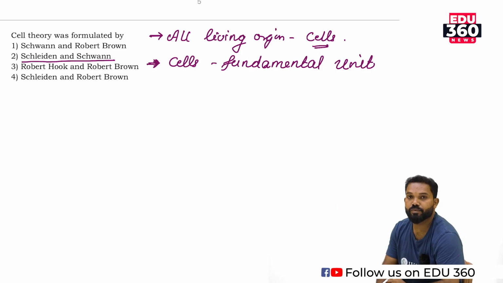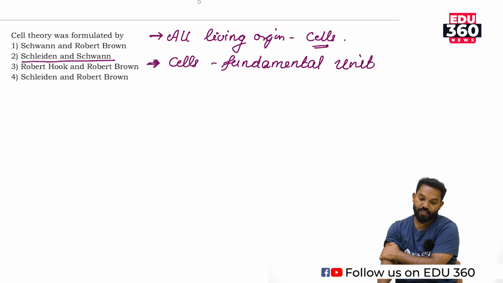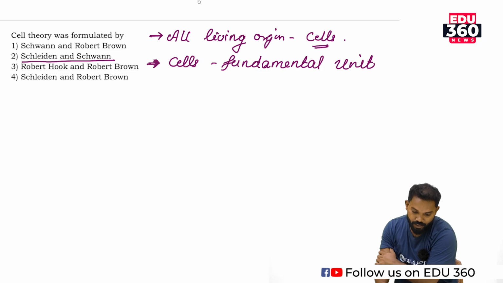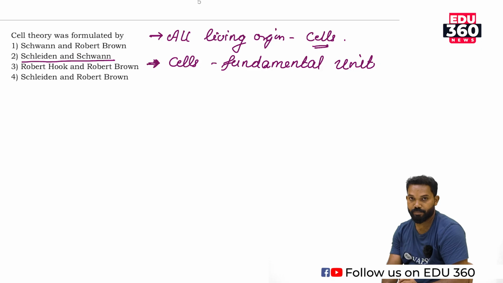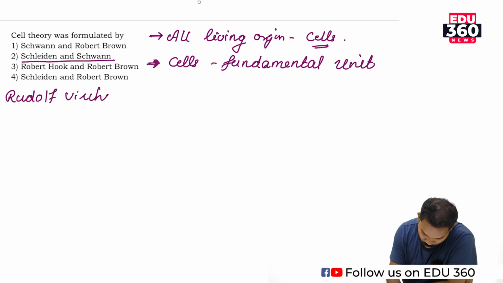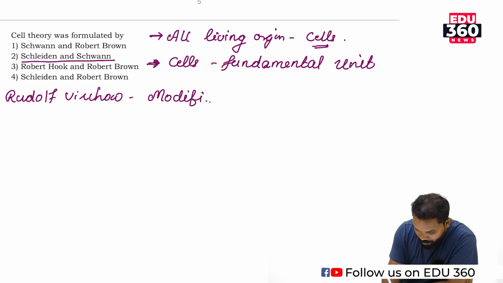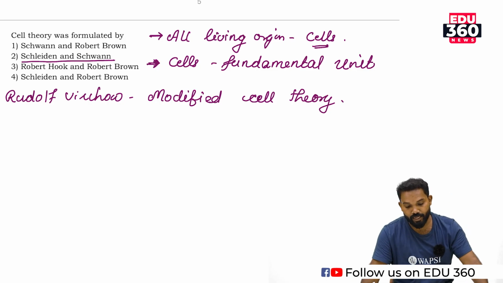These are two statements or two principles, the main principles of cell theory. But when Schleiden and Schwann proposed cell theory, there were only two principles. Then a scientist, Rudolf Virchow, proposed a modified cell theory, or modern cell theory.